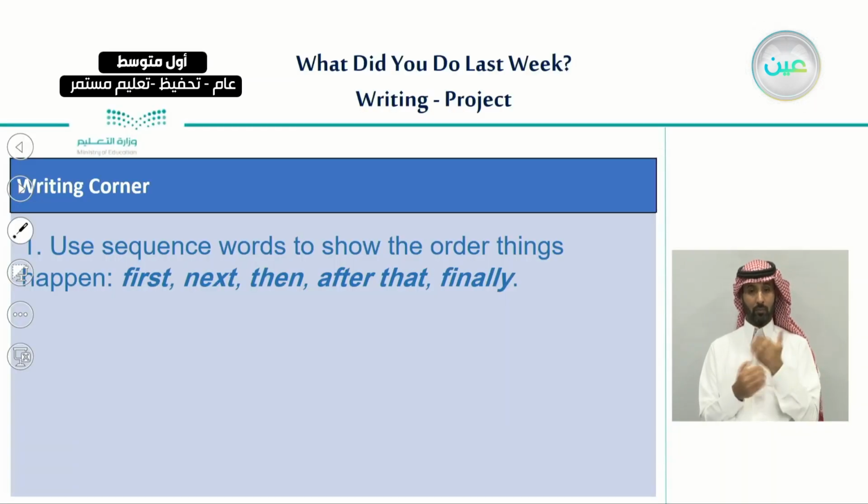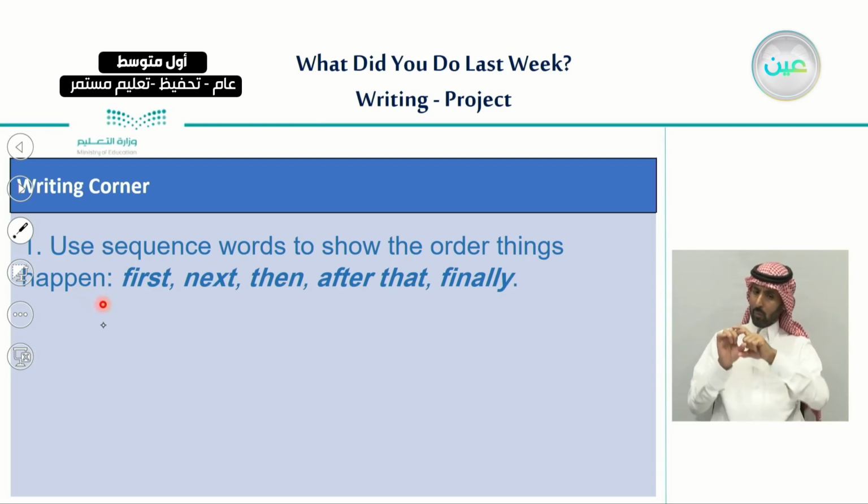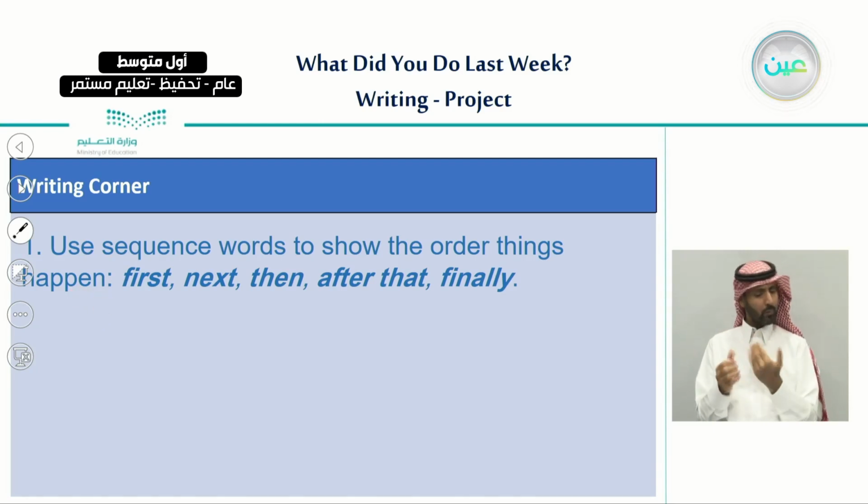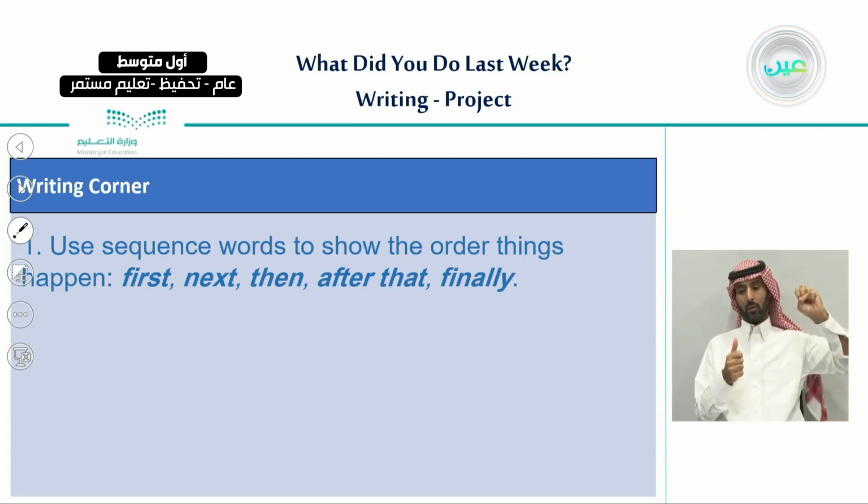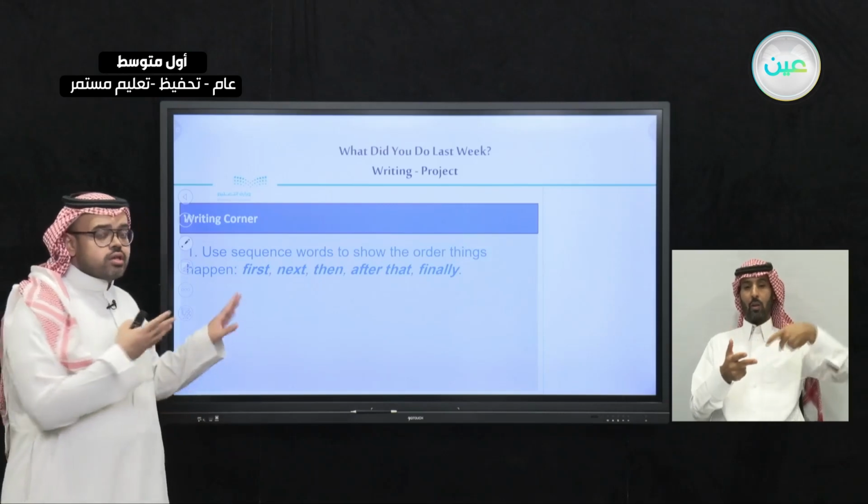So when you finish this, let me introduce you to the new rule in our writing corner today, which is the sequence words. In writing, we use sequence words to show the order for the things that happen. For example, the sequence words are first, next, then, after that, and finally. And of course, it's not limited to these words.